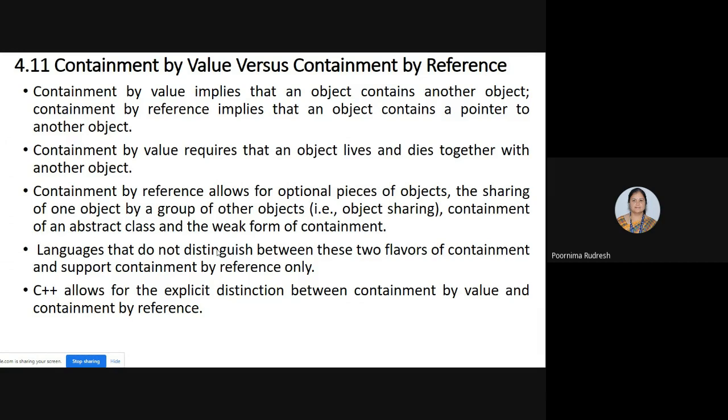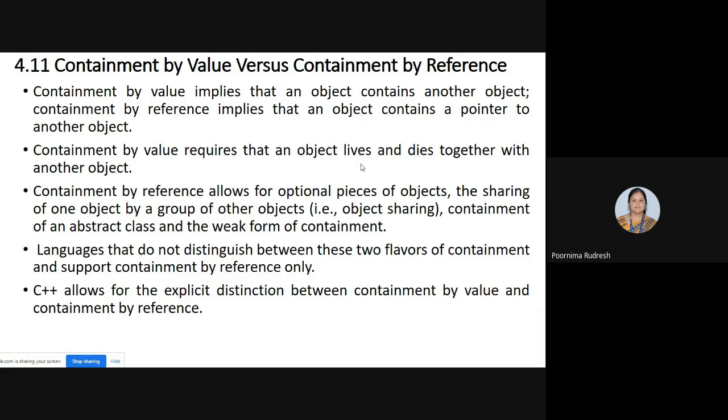Then the containment of an abstract class is the weak form of containment, because if one object is removed, it will not affect the other objects. But what happens in containment by value? In containment by value, the object lives and dies together with another object, because the object consists of another object itself. So whenever the object lives or dies, the object which it consists of also lives and dies with it.